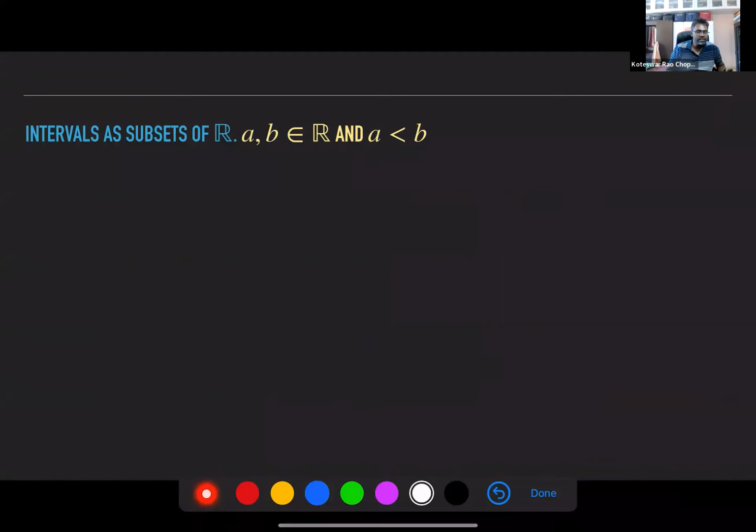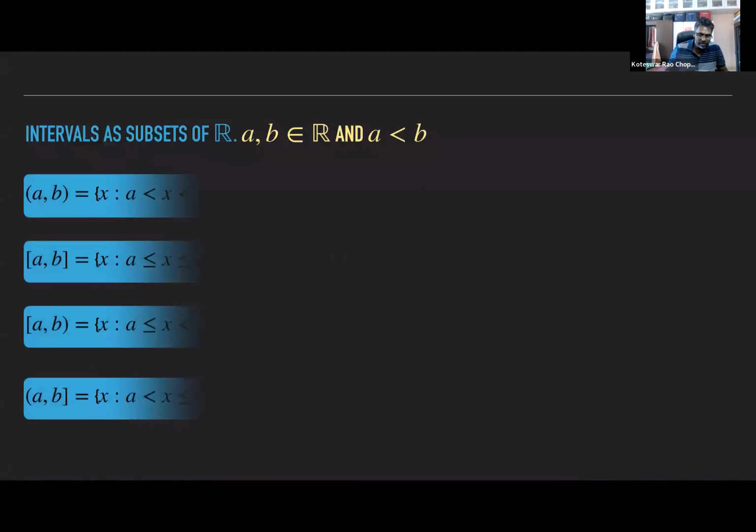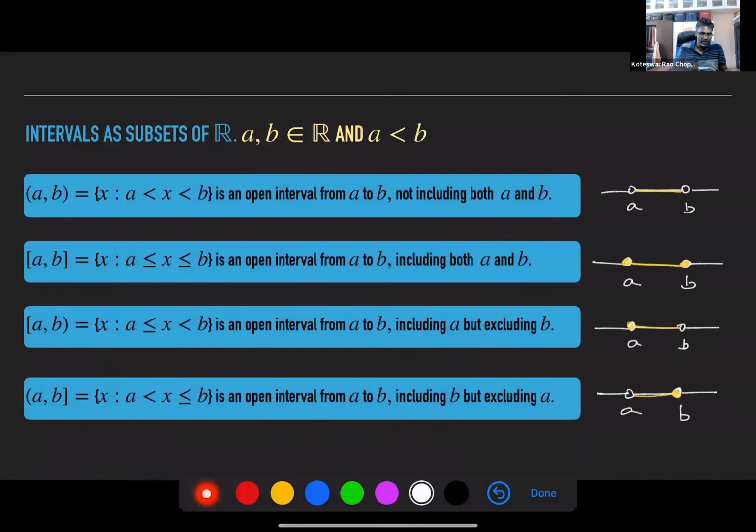Okay. Intervals as subsets of R. Intervals is again a very important topic. We know that we cannot use roster form, so instead of roster form, we have an interval notation when it comes to representing real numbers. Here A and B belong to the real number line, and we are assuming that A is less than B. So we have these four things that you need to understand. Pay very close attention here.